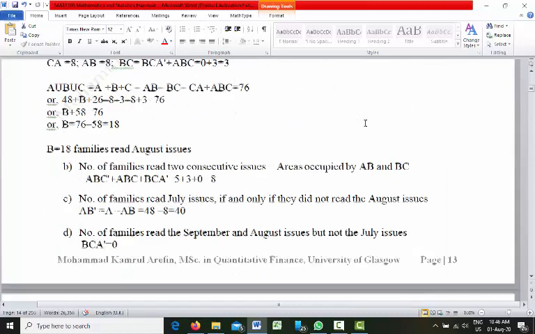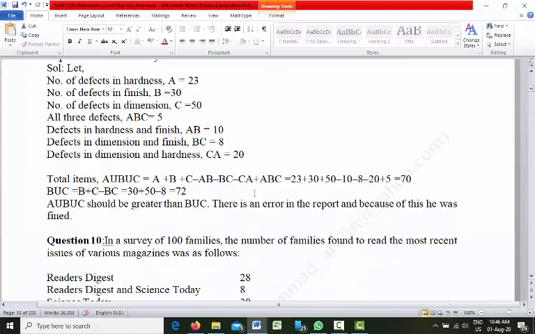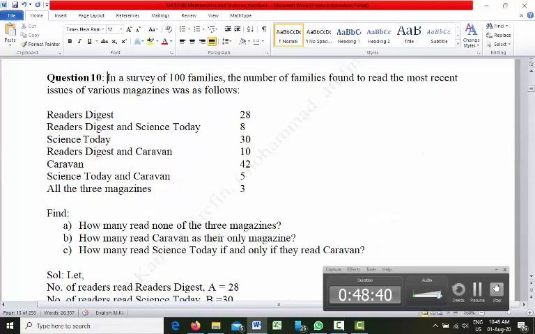So that means some error is there in the inspection. Data is not correct. So there is an error in the report. Because of this he was fined or penalized.